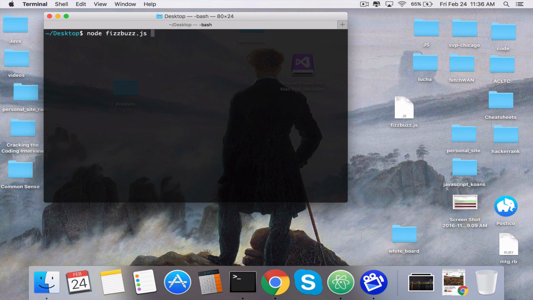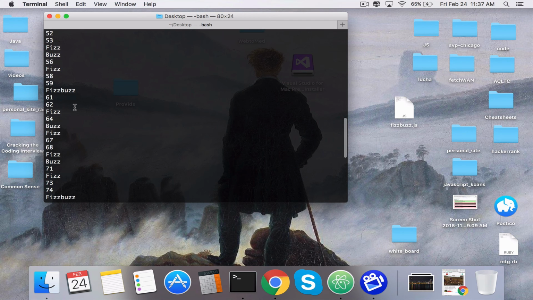All right, let's see what happens. 3 is fizz, 5 is buzz, 6 is fizz, 15 is Fizzbuzz, 30 is Fizzbuzz. That is sweet. And this answers the problem.